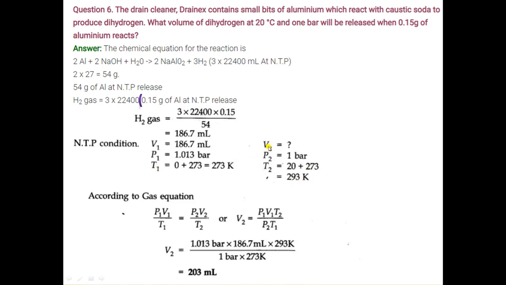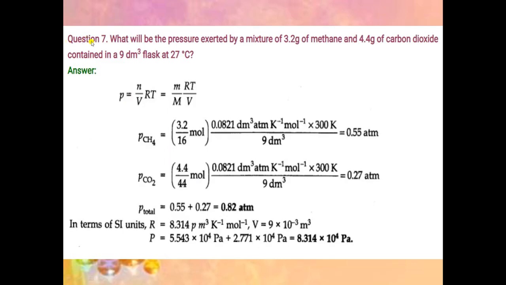Only V2 is unknown, so here we will use the gas equation. The formula is P1 V1 divided by T1 is equal to P2 V2 divided by T2. Put all the values and from here you can find the value of V2. The answer is 203 ml.